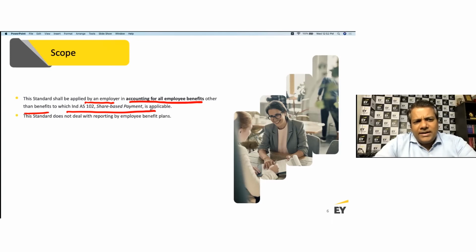So the standard does not deal with reporting by employee benefit plans, right? So what is the meaning of employee benefit plans? Let's say you are a trust incorporated to run a gratuity program for a company, right? So you are an employee benefit trust. Now this is not addressed by Ind AS 19.